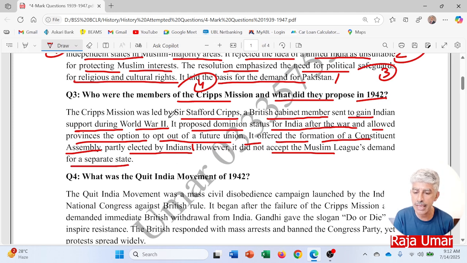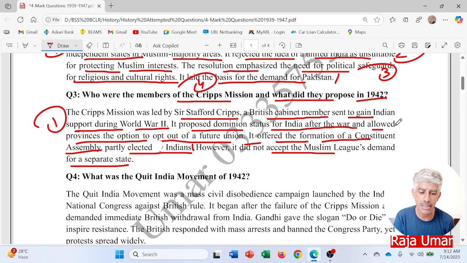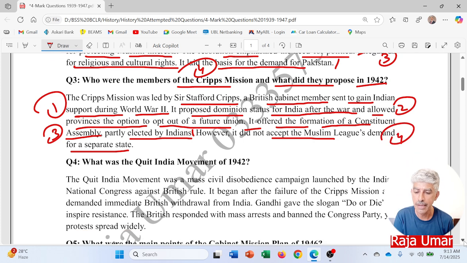So again, 4 points are there. The Cripps mission was led by Sir Stafford Cripps, a British cabinet member sent to gain Indian support during World War II. This was point number one. It proposed dominion status for India after the war and allowed provinces the option to opt out of the future union. Point number two. It offered the formation of a constituent assembly, partly elected by Indians. Number three. However, it did not accept the Muslim League's demand for a separate state, Pakistan. So point number four. Again, 4 points are there.